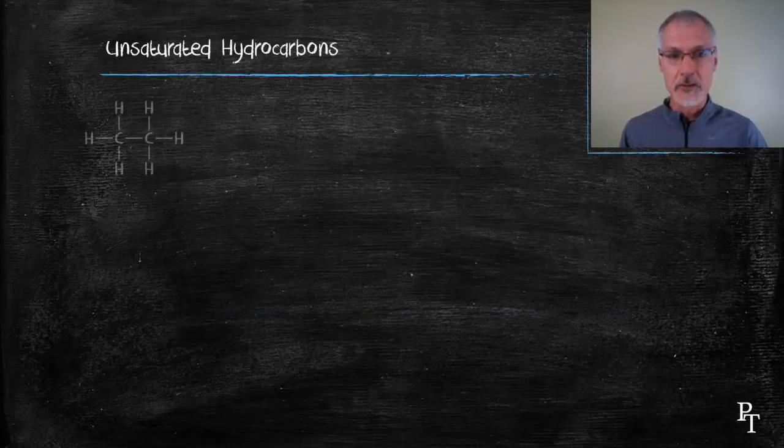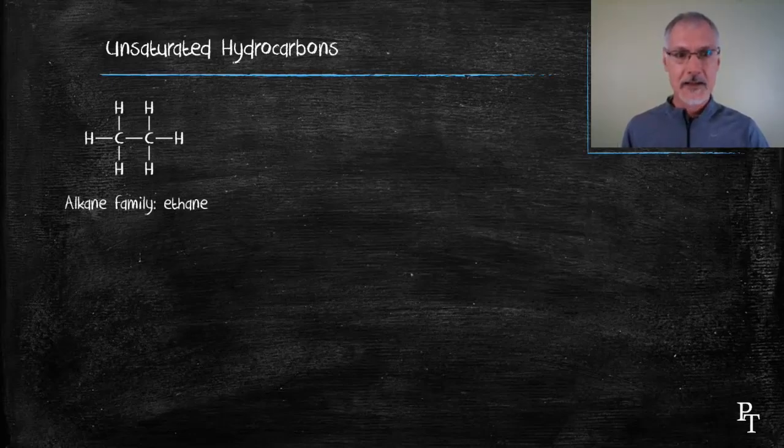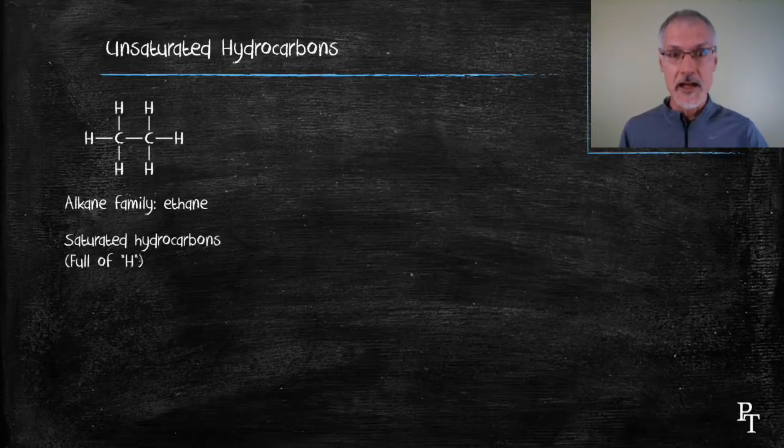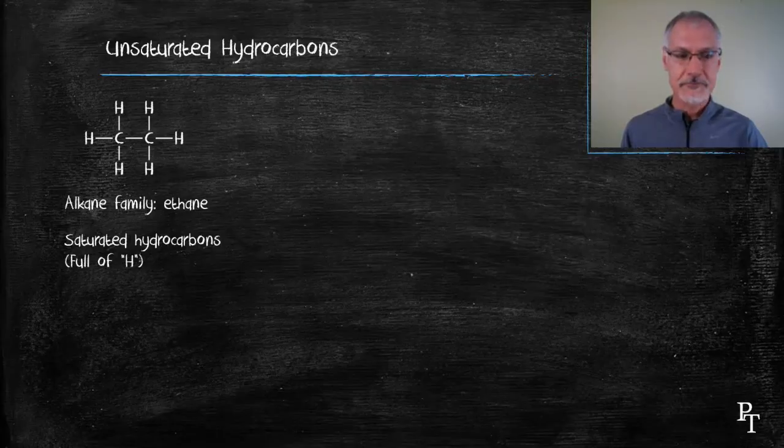I have here a molecule of ethane, etha, again 2 carbon, ane telling me a member of the alkane family. The presence of the single bond indicates that the substance is full of hydrogen. It's holding as many as it can, in this case 6 hydrogens.